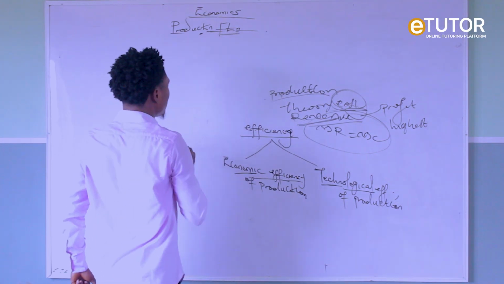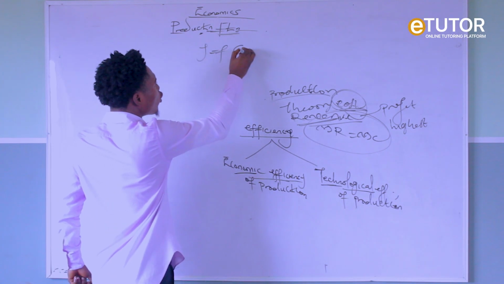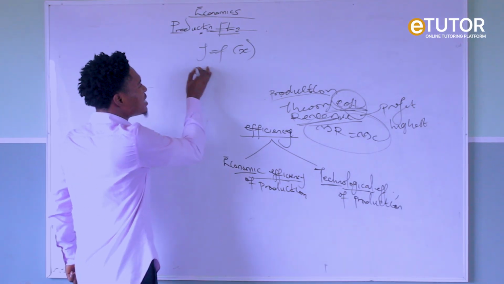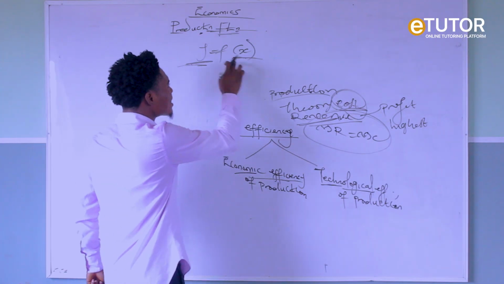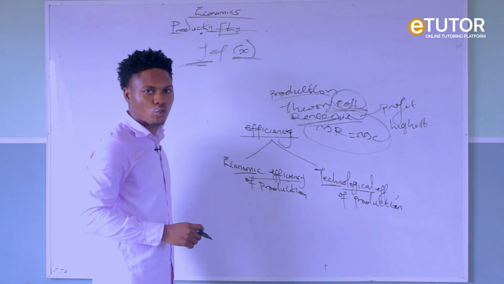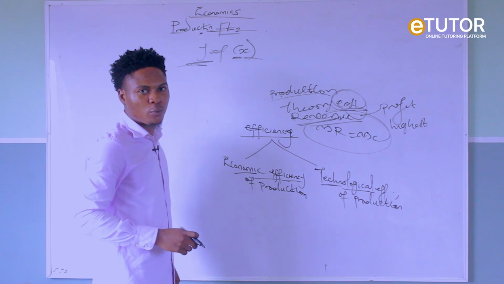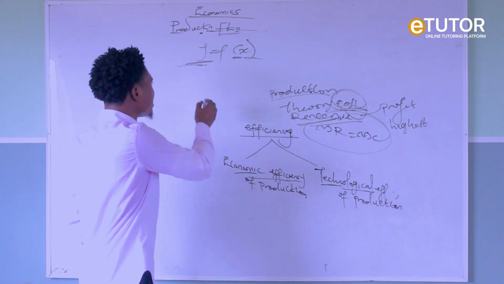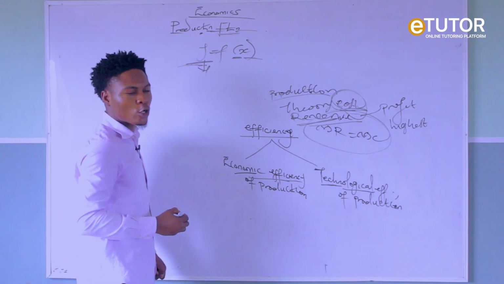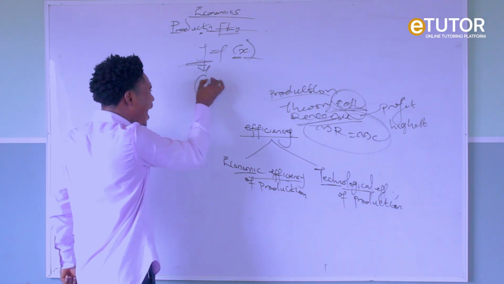From the word function, if I say y is a function of x, it simply means the value of y is dependent on the value of what? X. Of which x and y are called variables. X is an independent variable, y is a dependent what? Variable. So same thing. If we want to relate it to our production, we represent y as Q, which is